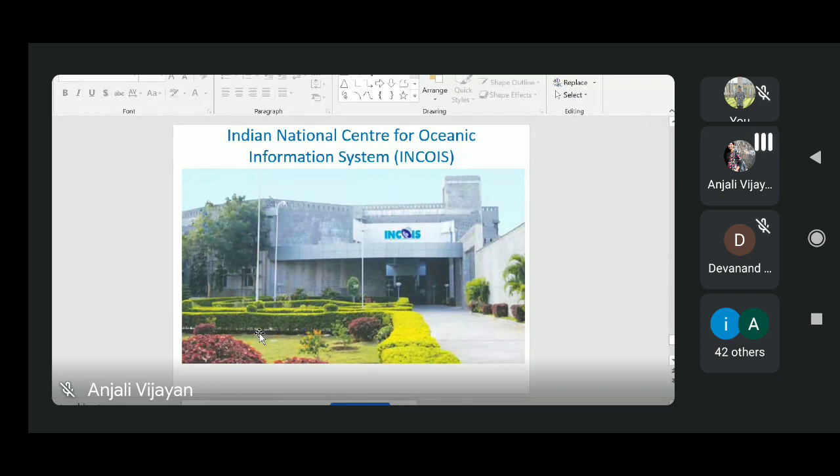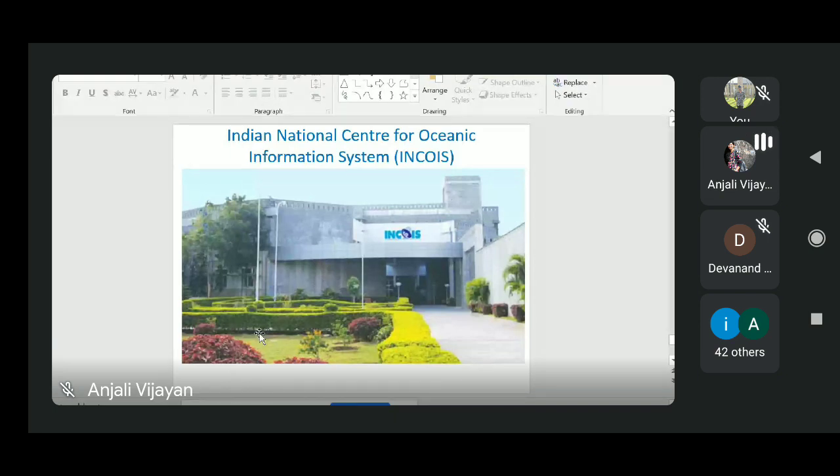It gives information about the origin, location, magnitude and depth of earthquakes happening inside the Indian Ocean. Within 20 minutes of the first earthquake incident, they pass the information to different agencies in an automated mode. This is how our tsunami warning system works.